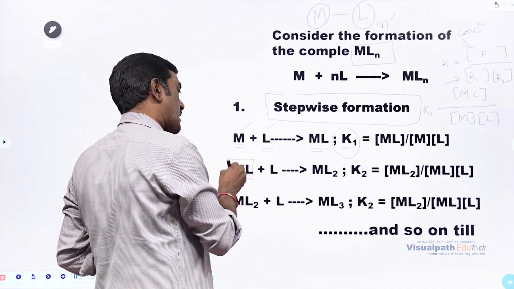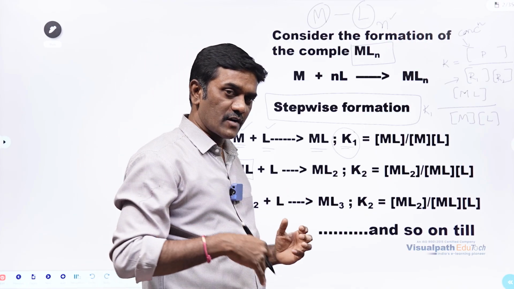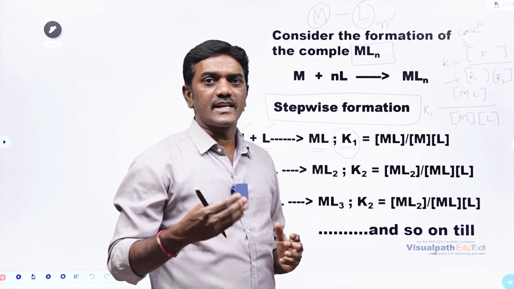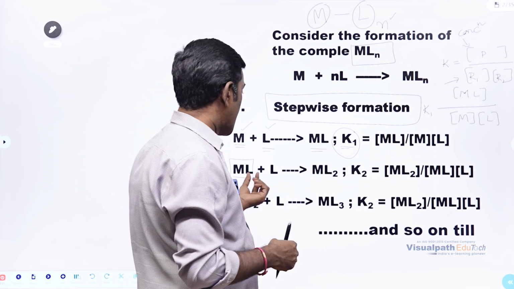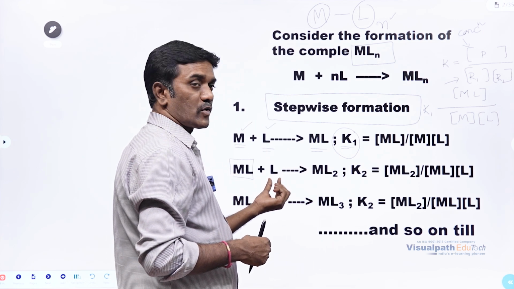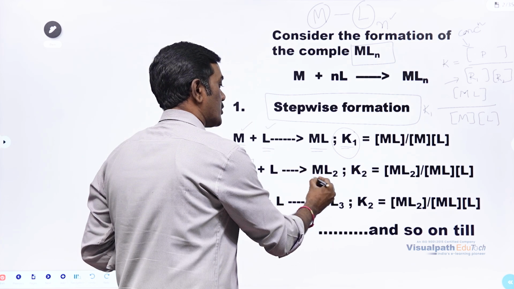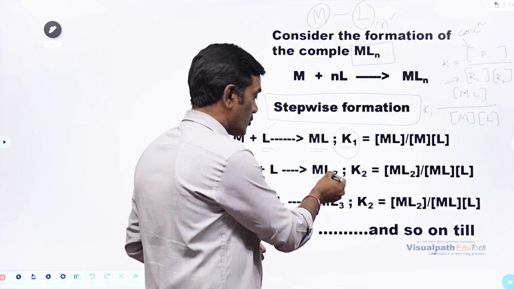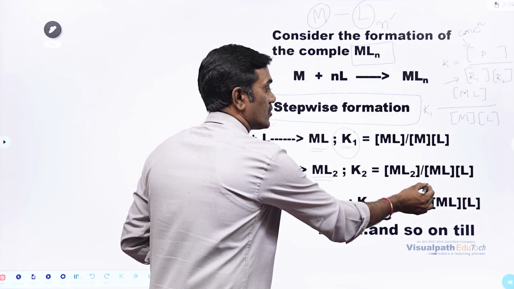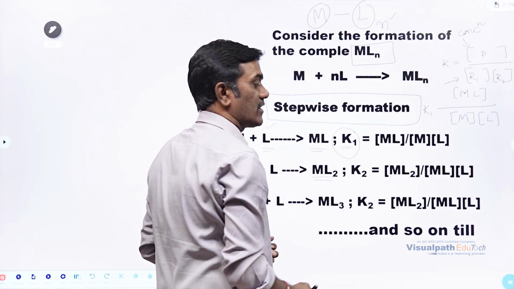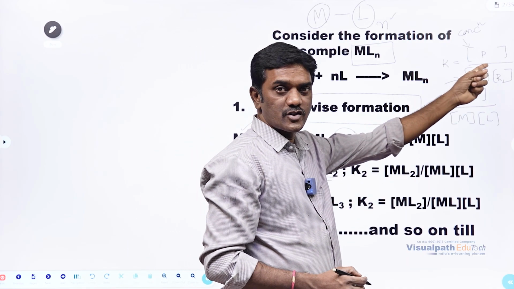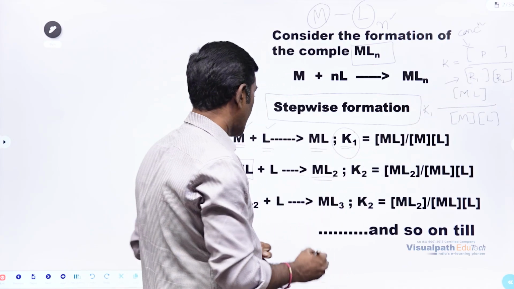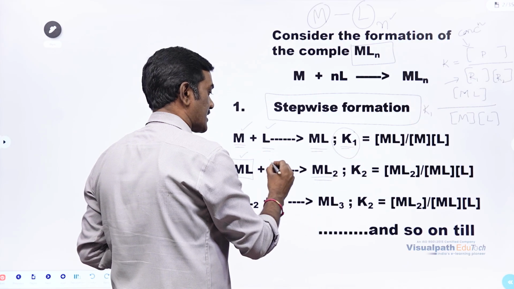Imagine that ML, after forming, still reacts with ligands to form further complex. ML combining with one ligand produces ML2. In this case, K2 is equal, in the similar way, to ML2 divided by concentration of ML into concentration of L. The same formula: concentration of product by concentration of reactant into concentration of other reactant. Here reactant 1 is here, reactant 2 is here.